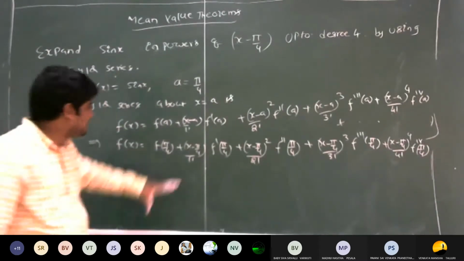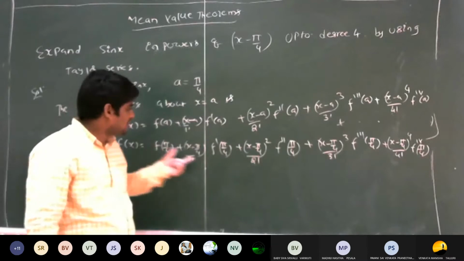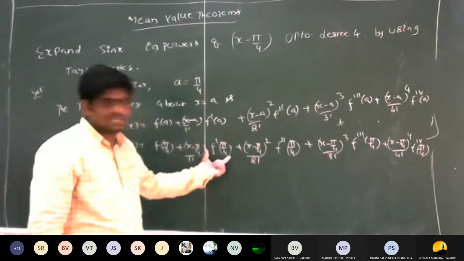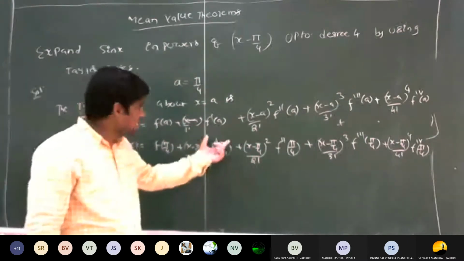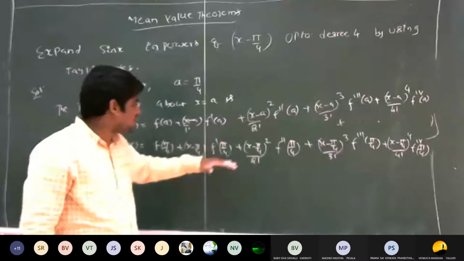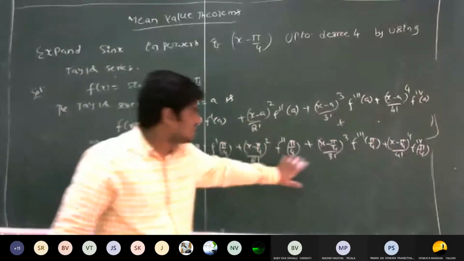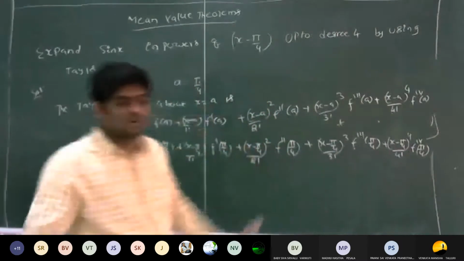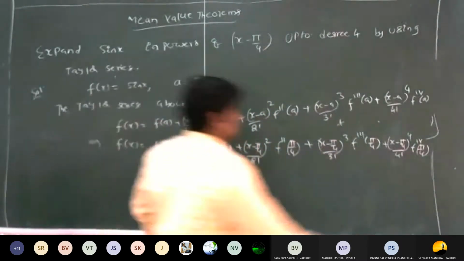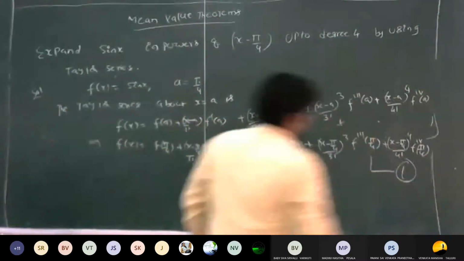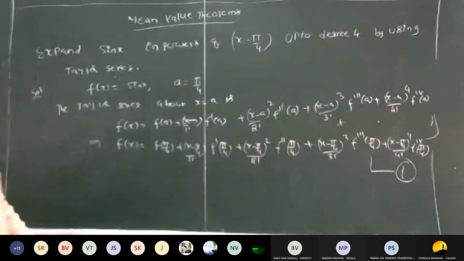Clearly we know this value, but we don't know the value of f dash of pi by 4. So if you want to calculate f dash of pi by 4, first you have to calculate f dash of x, next f double dash, f triple dash, f fourth dash. Then you have to substitute the values in equation number 1. That's enough, so the problem is over. That is the simple one, right?